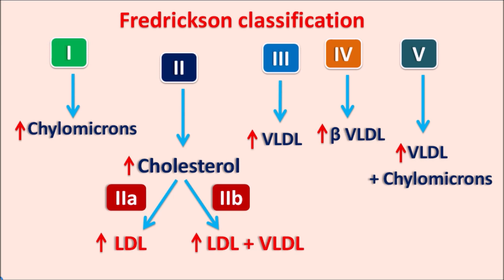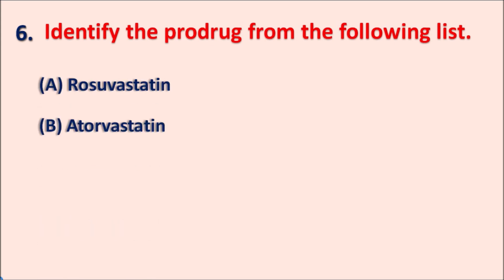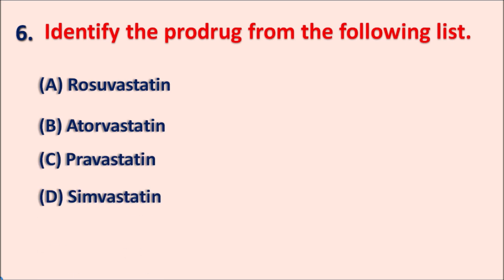Sixth one: identify the prodrug from the following list. A. Rosuvastatin, B. Atorvastatin, C. Pravastatin, and D. Simvastatin. Which statin is the prodrug? The right answer is simvastatin.